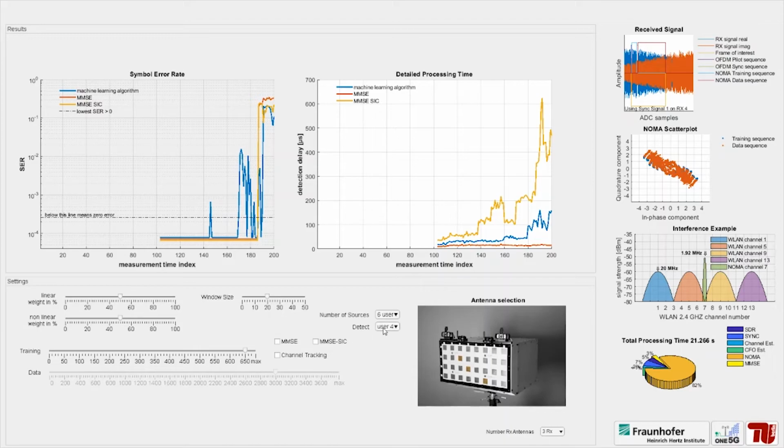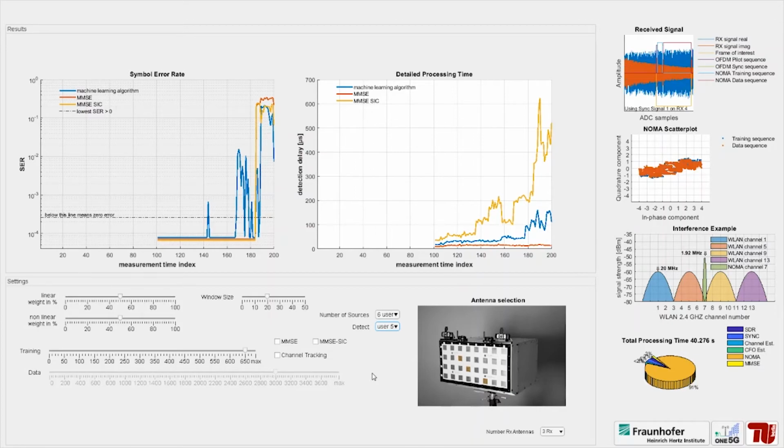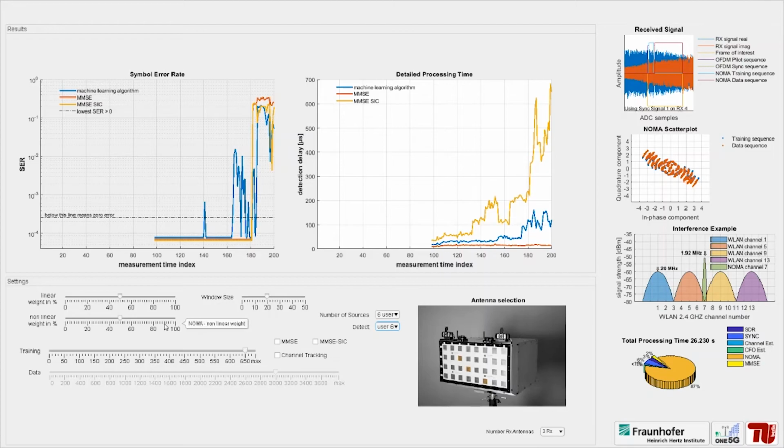Switching to detecting the fifth user. Switching to detecting the sixth user. Adjust linear and nonlinear weights to 10% and 90% respectively. We can sum up that machine learning outperforms nonlinear algorithms like MMSE-SIG, and its complexity is similar to a linear algorithm such as MMSE.